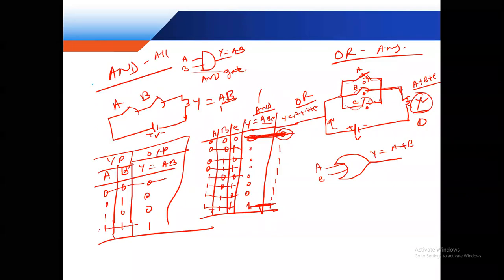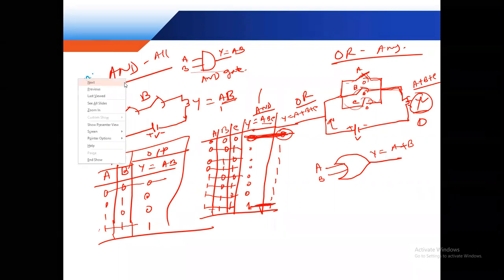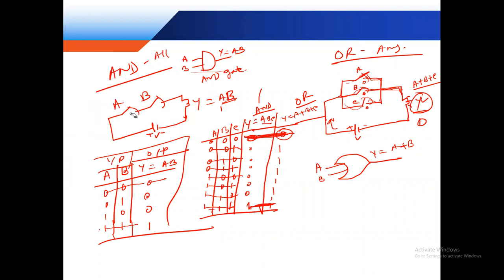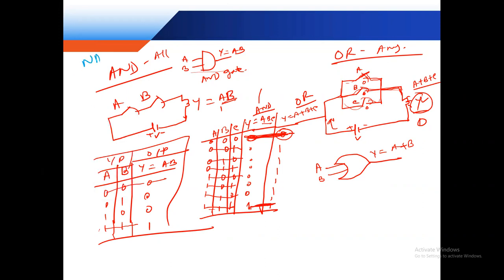Now our circuit is NAND. NAND gate means AND plus NOT. So in our circuit, this is the AND gate and we are using an extra NOT gate.